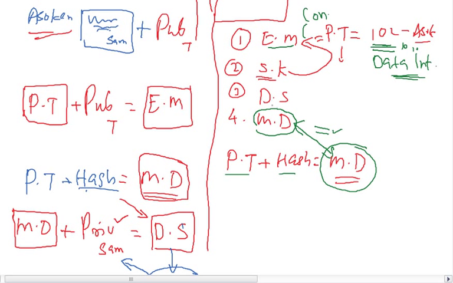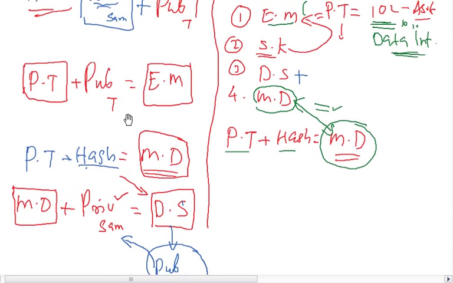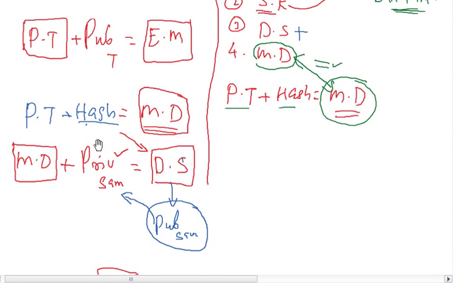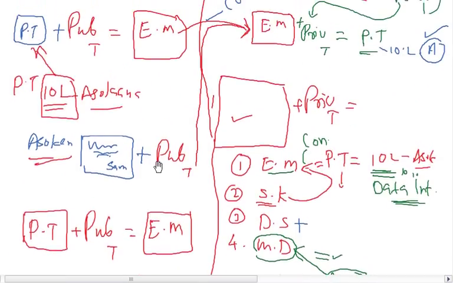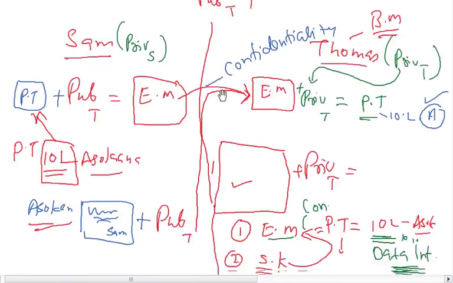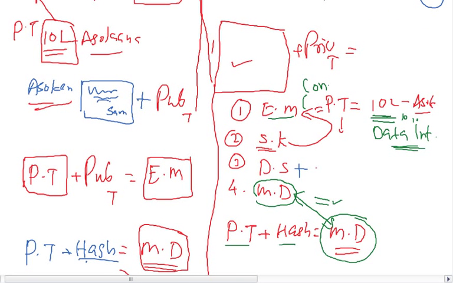Thomas takes this particular digital signature. If you see, the digital signature has been created using the private key of Sam. Sam created a message digest, a chunk of data, and he used his own private key on top of that. He created a digital signature. That digital signature is now with Thomas, and he applies the opposite key of the private key of Sam. That's the public key of Sam, which is publicly available.